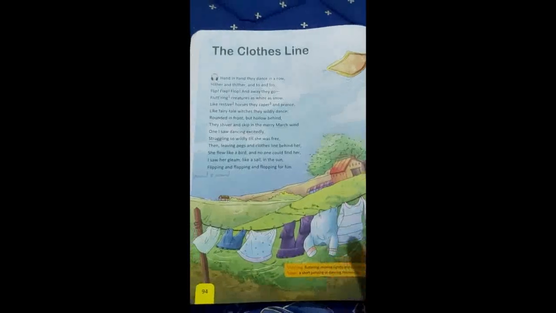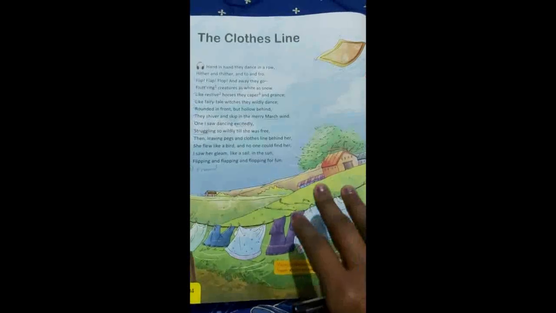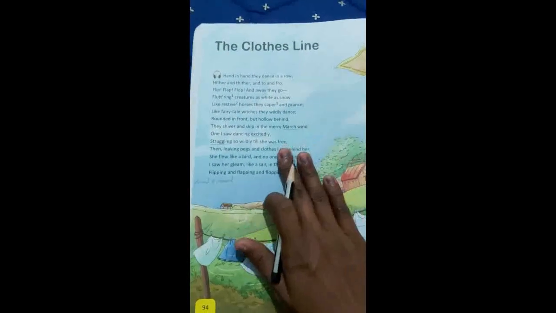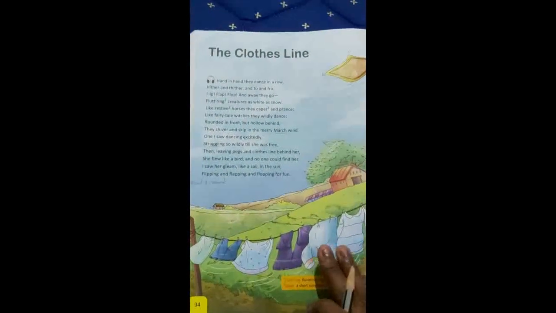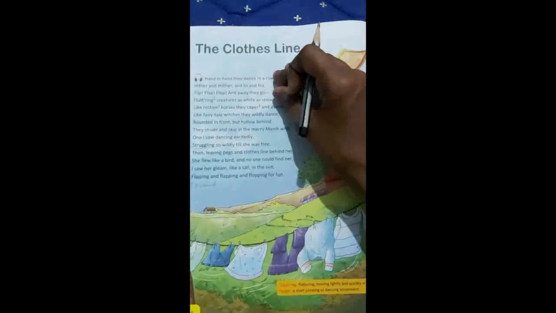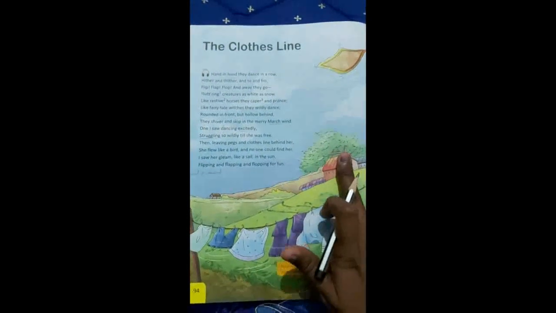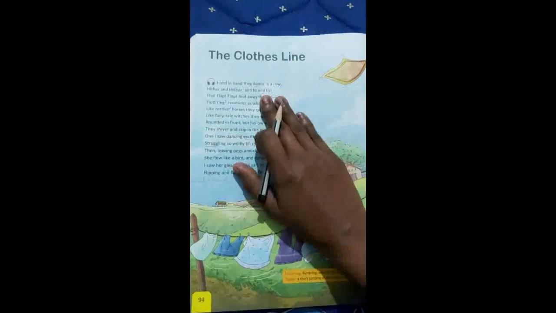The poem starts in a happy mood from the beginning, and at the end it's a sad mood. This Clothes Line, written by Charlotte DeWitt Cole, explains about her handkerchief and about the clothes, how merrily they are dancing on the rope. From the beginning the story is very happy, and at last it ends in a sad mood, okay, sad mood. Now we are going to see this stanza.